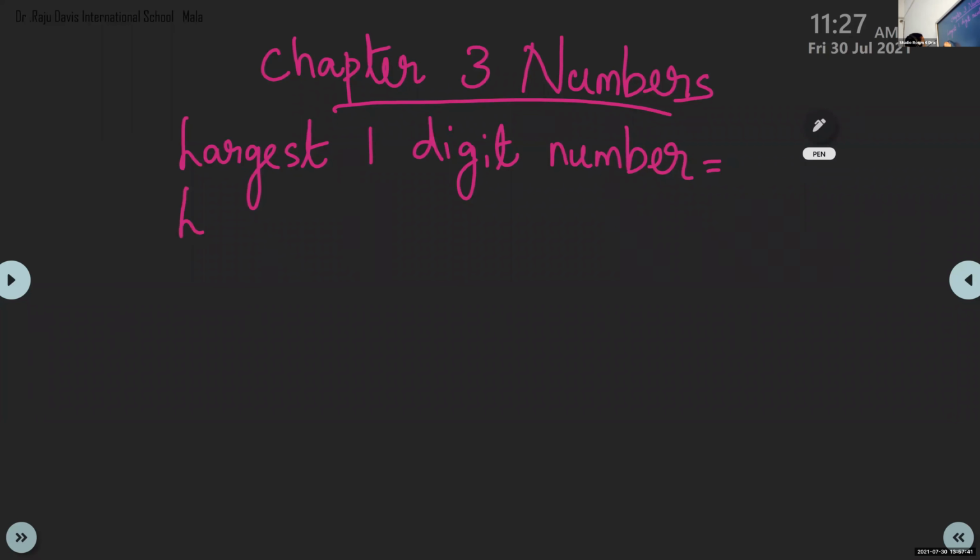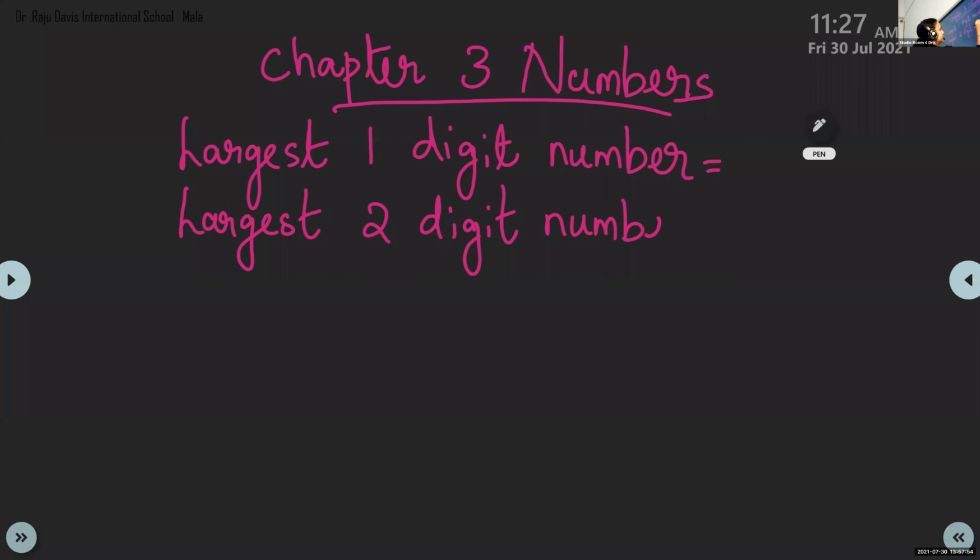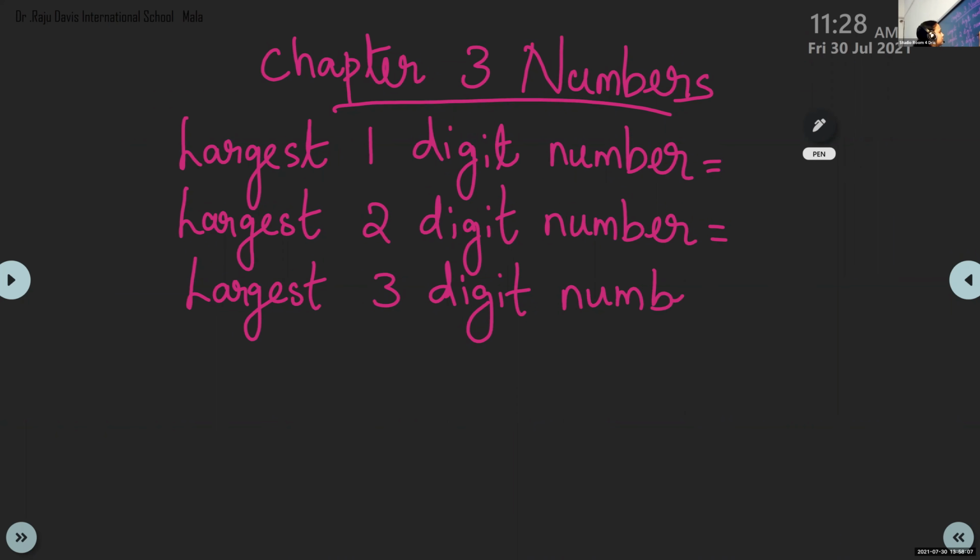Largest two-digit number. After you write alone, we will discuss the answer. Largest three-digit number. Largest four-digit and largest five-digit number.